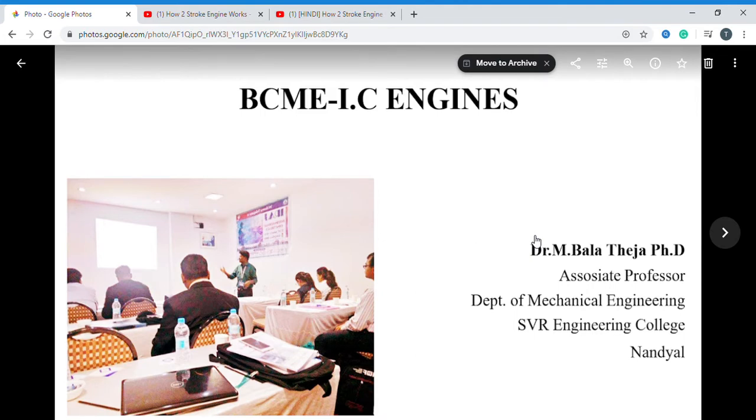In previous sessions, we discussed the two-stroke petrol engine working and two-stroke diesel engine working. Today, we have discussed the four-stroke petrol engine and four-stroke diesel engine, and the differences in their working. These differences are very important for you to write in the examination. Every university asks these important questions in the examinations.